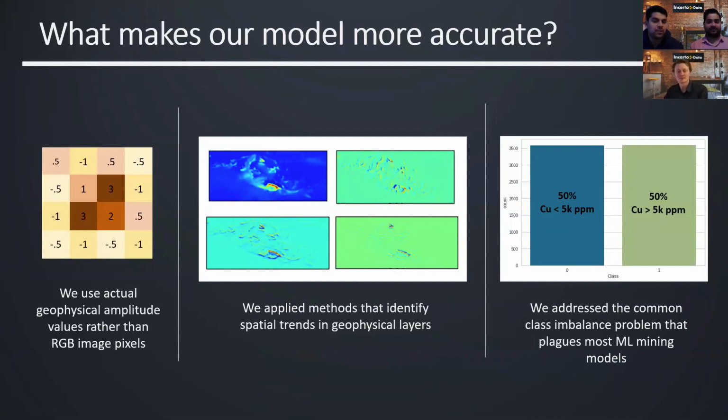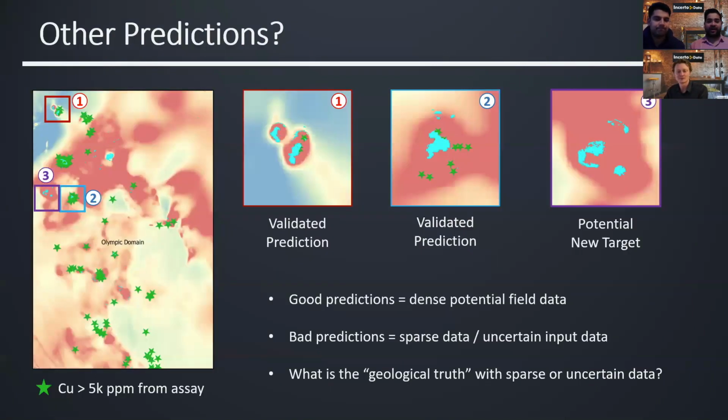And so what other predictions did we get aside from the Olympic Dam one? We've generated predictions over areas with existing assay information to validate our results. We also have predictions in new areas, which could be potential new drill targets. And a point worth mentioning here is that this part of South Australia actually has really good data, incredible potential field data sets that allowed us to make these good predictions.